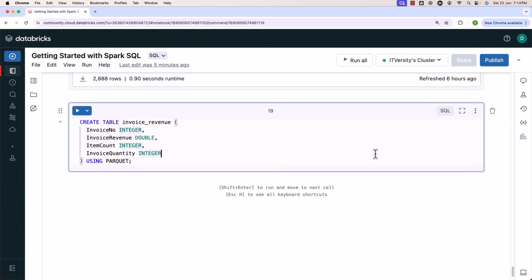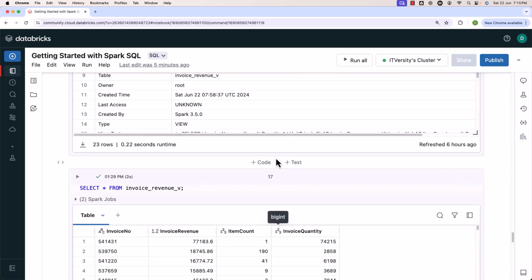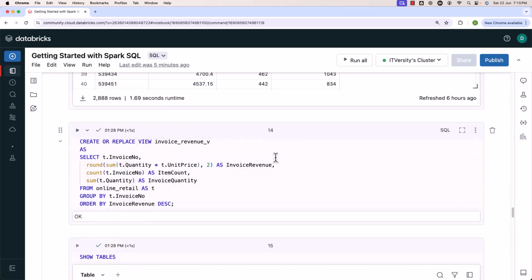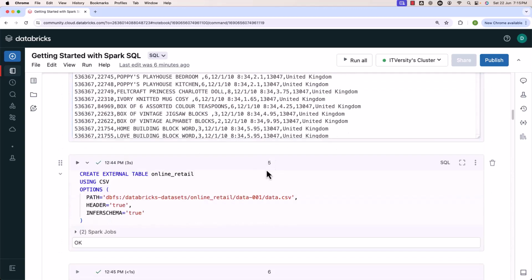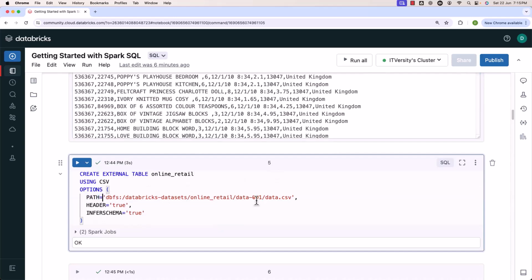When it comes to Spark, it supports two types of tables. The two types are nothing but external and managed tables. When it comes to external tables, we use OPTIONS with path. As part of path, we specify the location. It will automatically become an external table. If you don't have path within options, it will become a managed table. The table we have created earlier, the table name is nothing but online retail. It is an external table. Let me scroll up to the syntax here. You can see here, this is the syntax. We are using path and we are specifying the location.